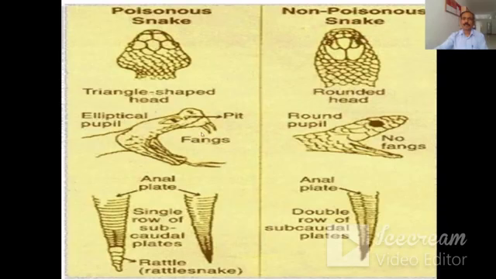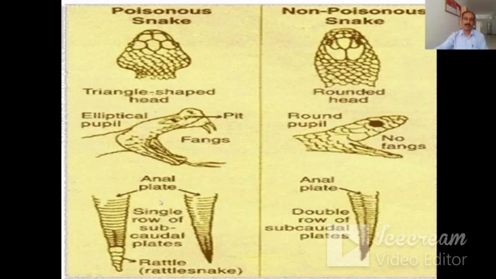Now you can distinguish poisonous and non-poisonous snakes with the help of some characters. See the head region. If a triangular head region is there, it is a poisonous snake. If a rounded head is there, it is a non-poisonous snake. Then in poisonous snakes, there is an elliptical pupil in the eye, and also there is the presence of a pit, and fangs are also present. In non-poisonous snakes, the pupil is round, and fangs are absent.